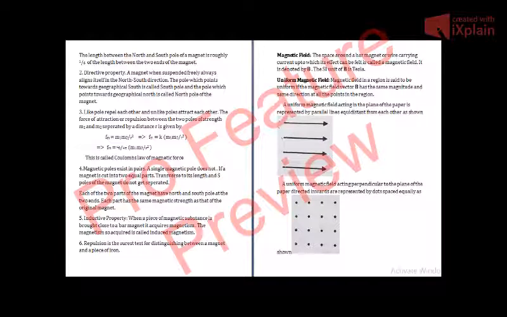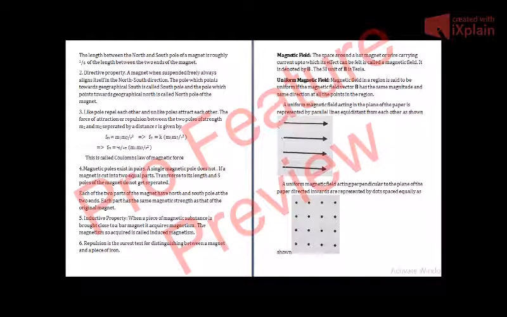The force of attraction or repulsion between two poles of strengths M1 and M2, separated by a distance R, is given by Fm proportional to M1 M2 by R square, or Fm is equal to K M1 M2 by R square. This implies Fm is equal to mu naught upon 4 pi times M1 M2 by R square.